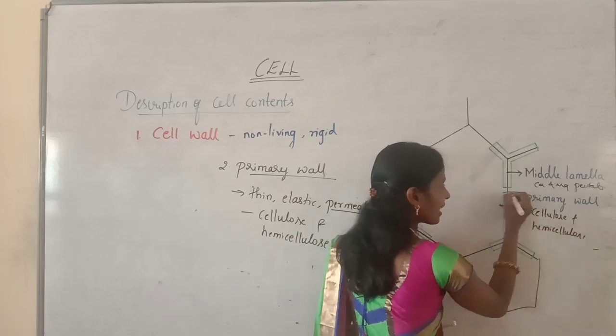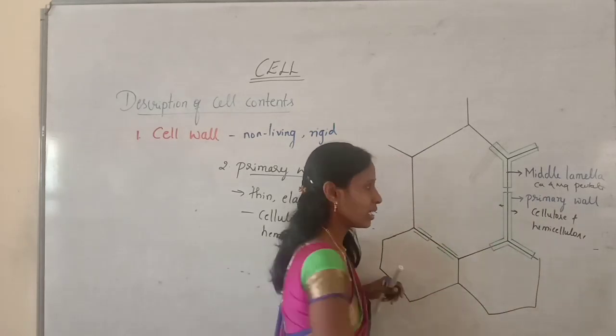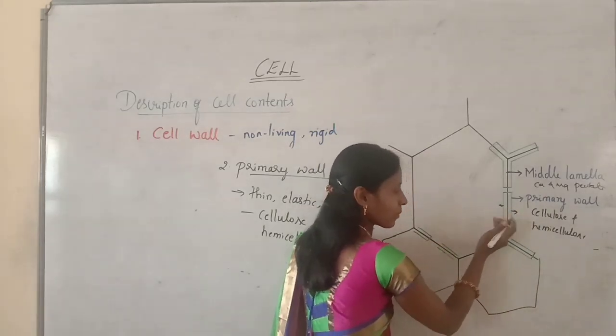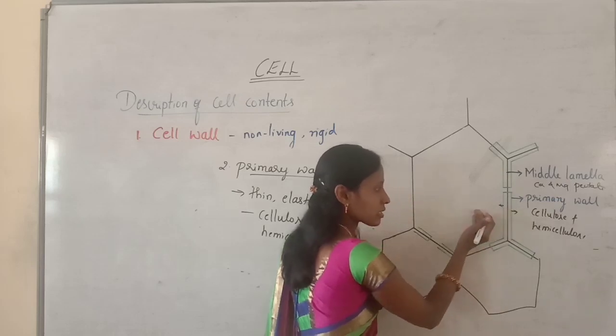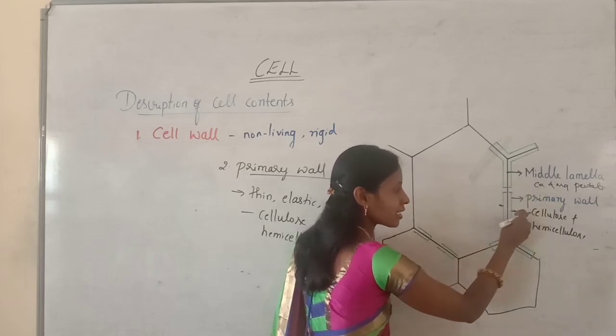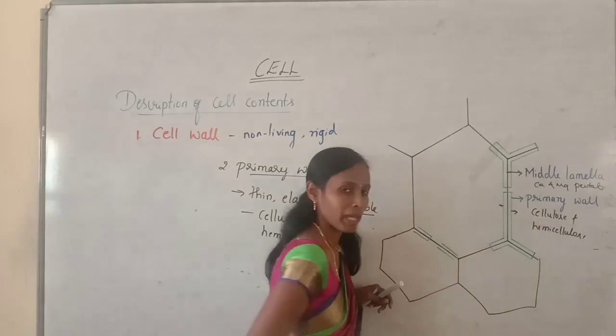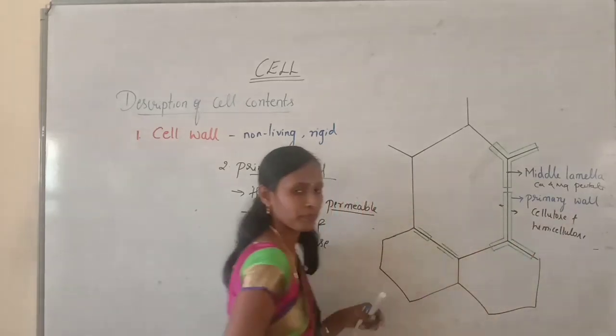Here I have drawn a green colored outline that is inner to middle lamella. So here also there is a green colored layer, primary wall, inner to this layer. Here also one green colored wall called a primary wall inner to this cell.